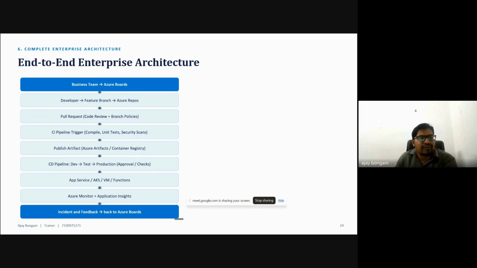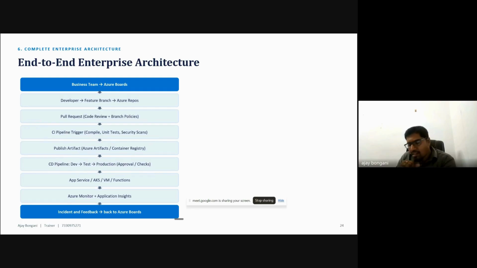In that case, we plan and trigger the pipelines, and then push the artifacts. Next is the CD pipeline. First we trigger it. Here we completely build and test, and run security scans. After that, once the image is ready, it is stored in the container registry. Then we can deploy. There are different types of environments we have to maintain: dev, test, and production. These environments depend on the organization. They are not standard names. Depending on the organization, a few organizations plan multiple environments.